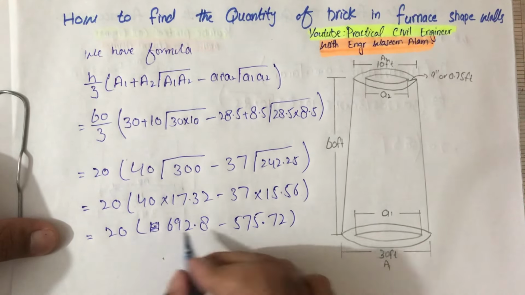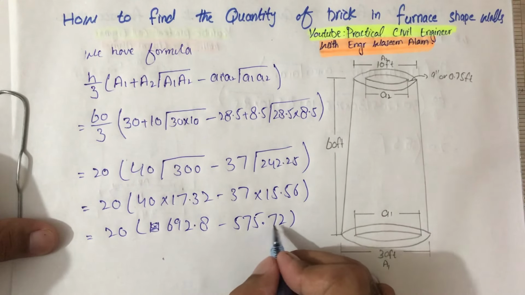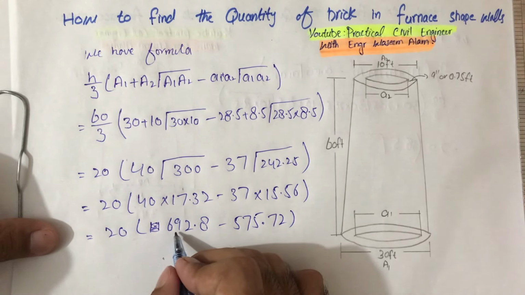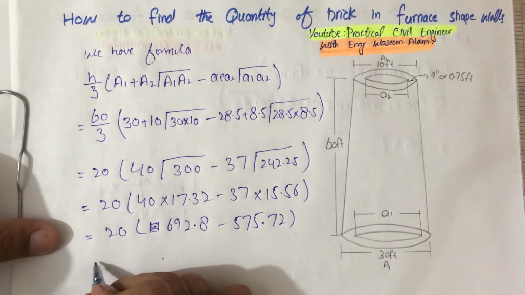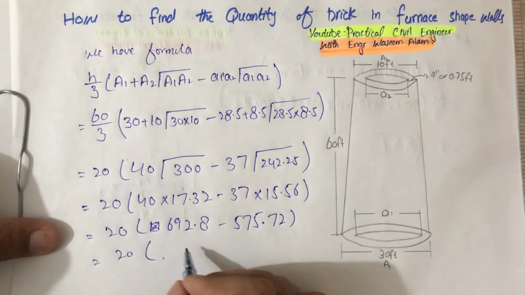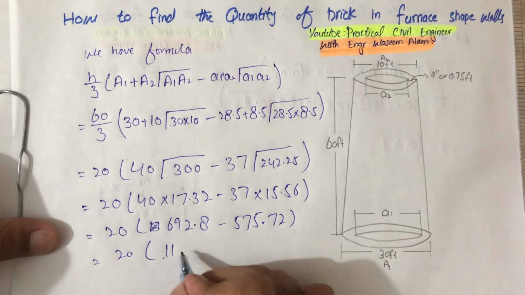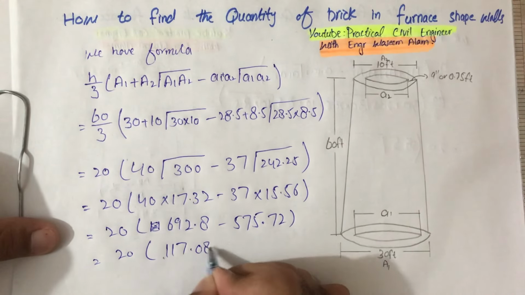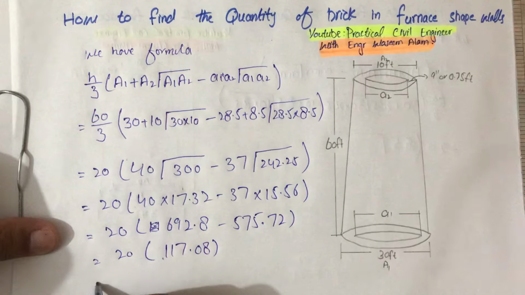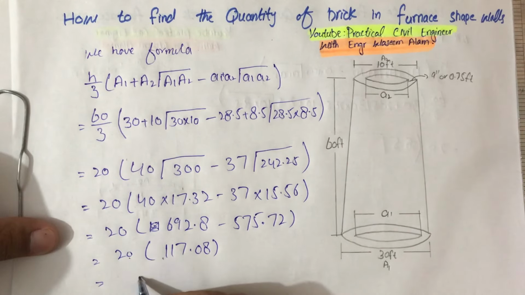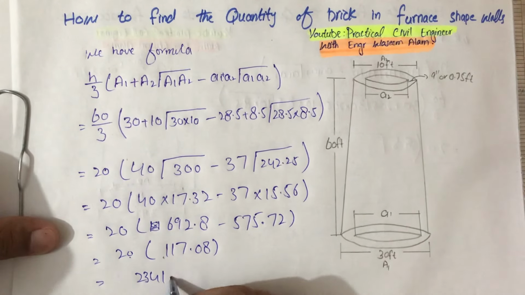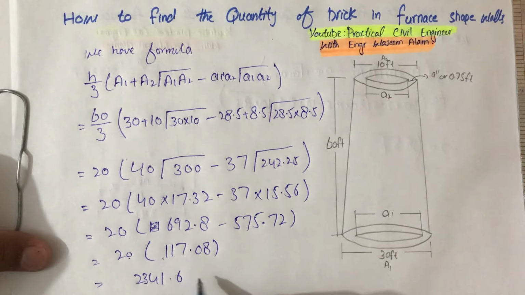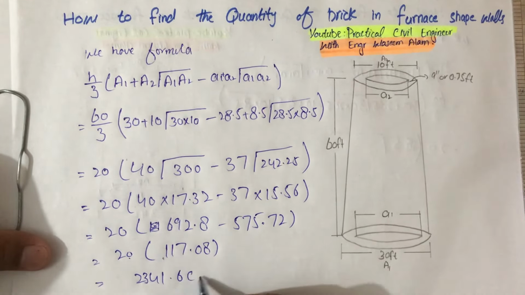Now subtract 692.8 minus 575.72, so it will give us 20 into 117.08. When we multiply this with 20, it will give us 2341.6. So this is the total volume in CFT.